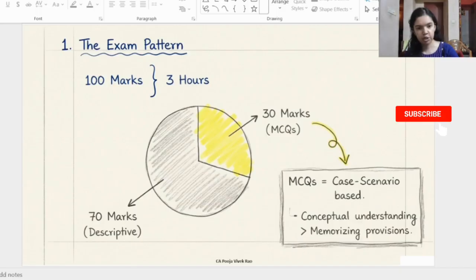Also, in MCQ there is no negative marking, so don't leave any MCQ unanswered. And in MCQ all the questions are compulsory, so attempt all the MCQs. Also, for practicing MCQ, you can go through the case scenario booklet. In that numerous MCQs are given, so you can practice from that.